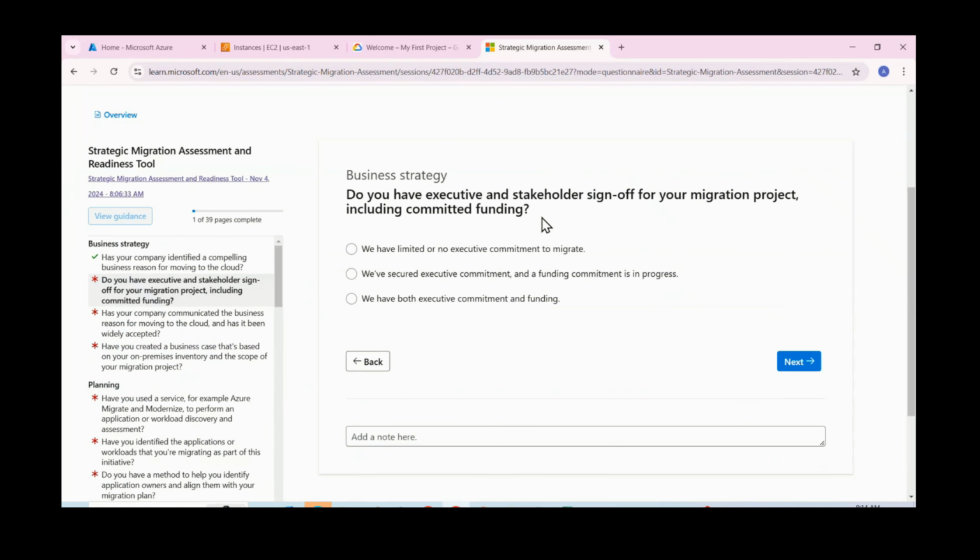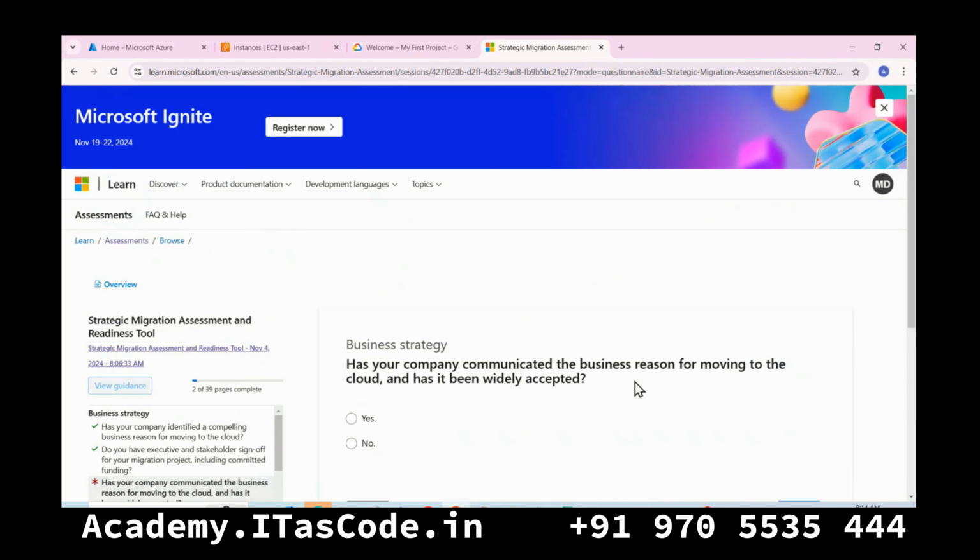do you have executive stakeholder sign off for the migration project, right? So do you have business sign off, business team sign off, okay? Included committed funding. They're all business related activities, right? So we have limited or no executive commitment to migrate. Let us see, right?